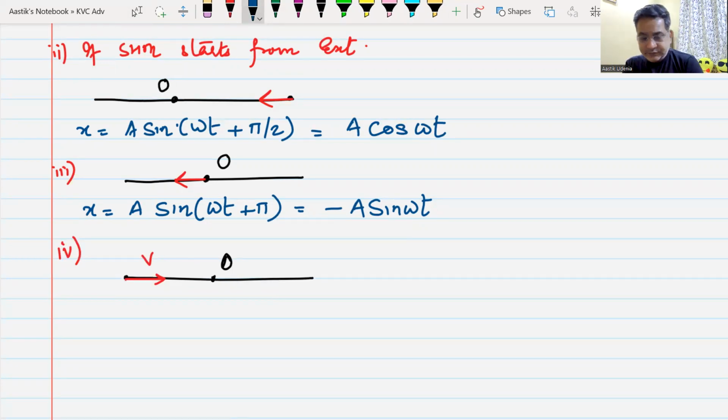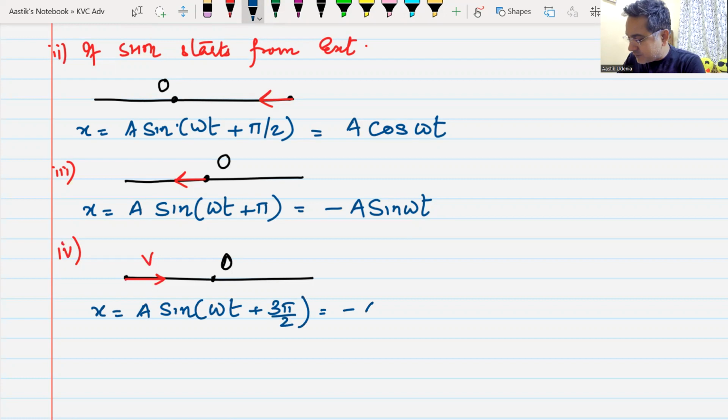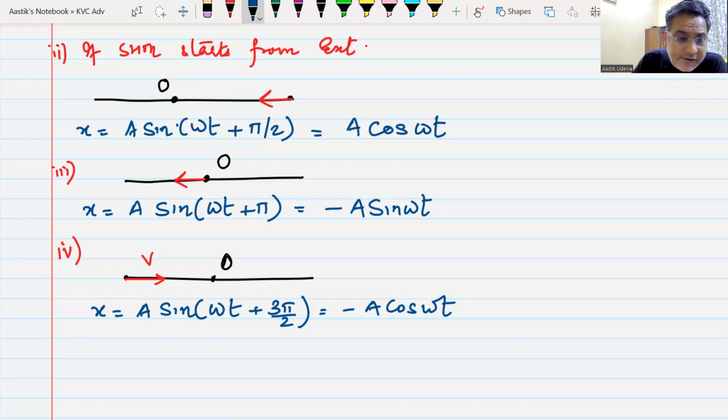It will be x is equal to A again sine omega t plus 3 pi by 2, or I can write it as minus A cos omega t. Do we understand how I have written these equations? Yes, sir.